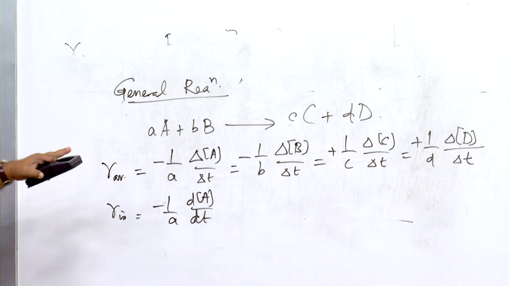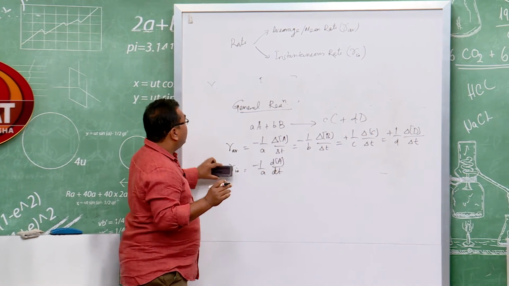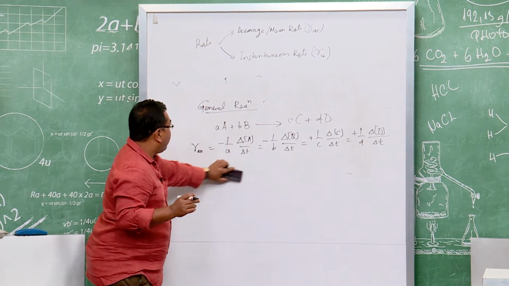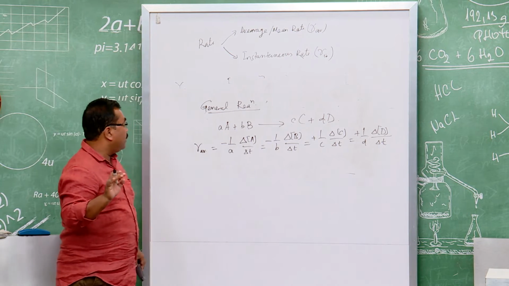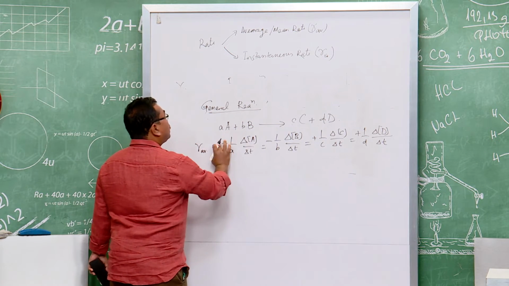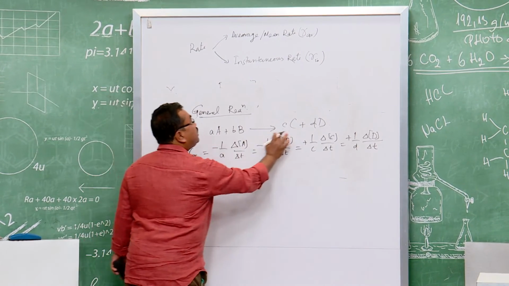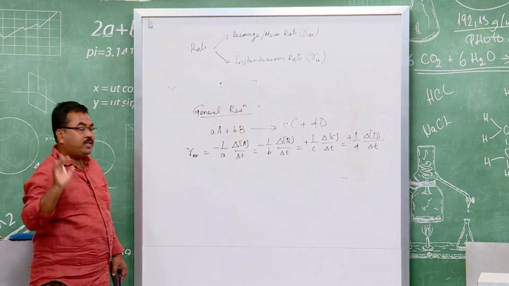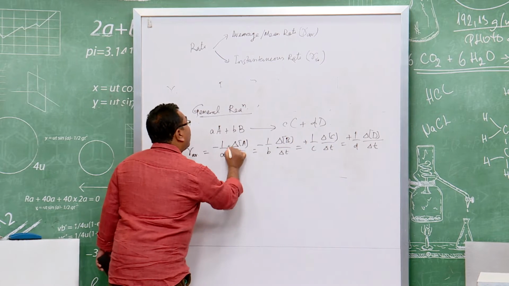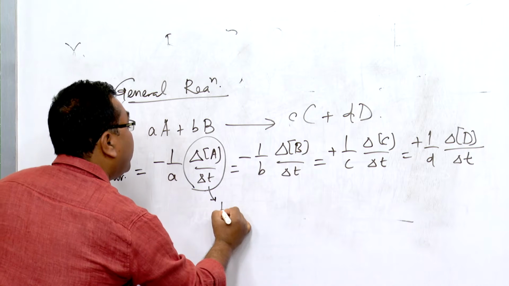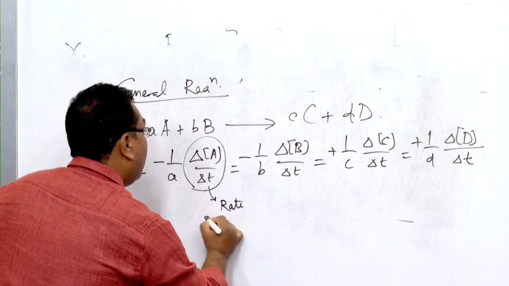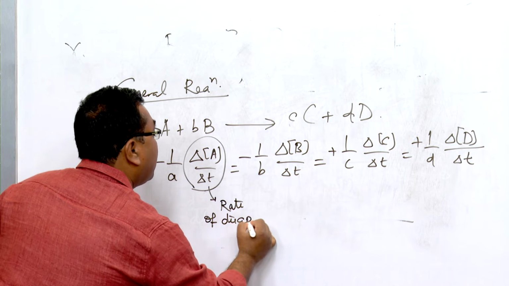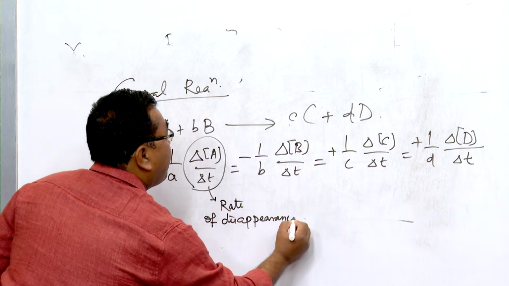So, this is the average rate. Here there is a very important point, a very important aspect for problem solving basically. This whole term represents the rate of reaction, or the average reaction rate. But this term, what does it represent? This represents the rate of disappearance of A.